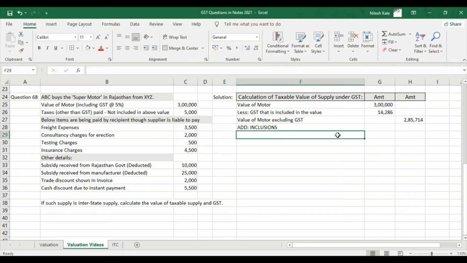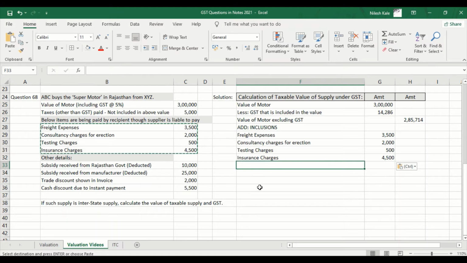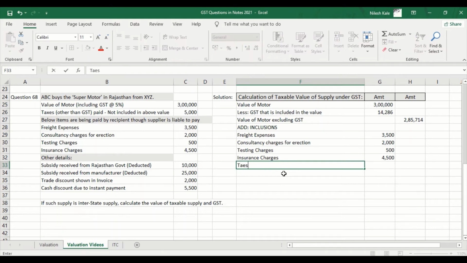Now there are some inclusions. What are those inclusions? Below items are being paid by the recipient, which the supplier is liable to pay. I will add all these inclusions. I will just copy paste it because I want to save time. Please check whether any other inclusions are there. Start from the first. Value of motor we have taken as 3 lakh, but what about this 5,000? Taxes other than GST we have to include, right? I will write here taxes other than GST paid. How much is it? 5,000.